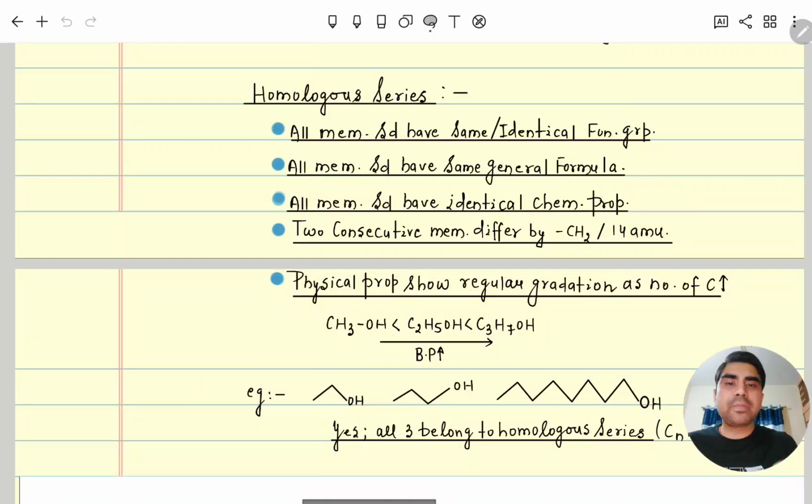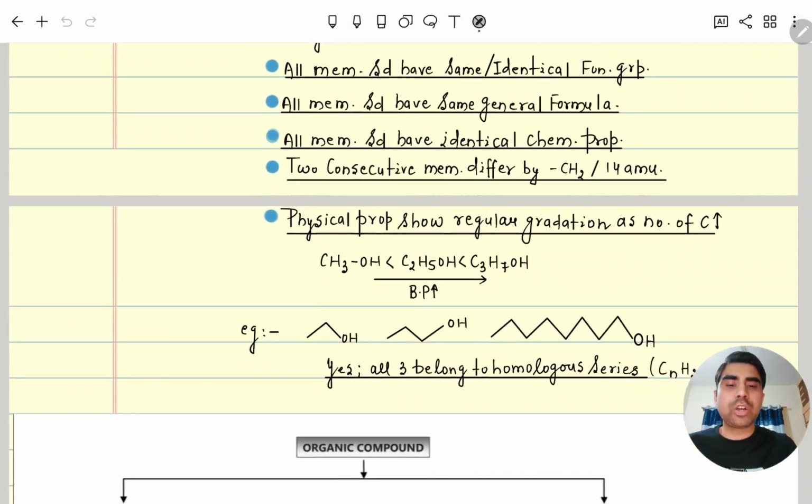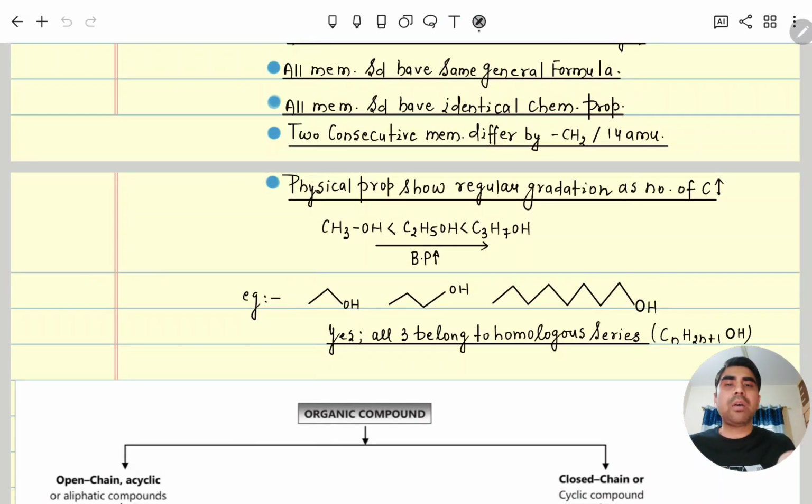Here you can see one example: do all those three compounds belong to a homologous series? Yes, they belong to a homologous series. Why? Because their functional group is the same, OH. You know, 1 degree, 2 degree, 3 degree alcohols are the same functional group, and along with that, the general formula is also the same.